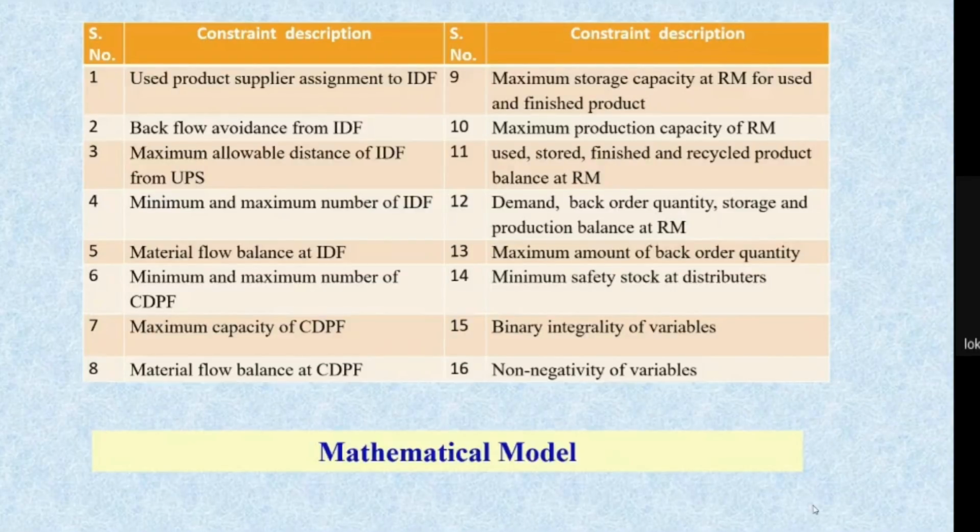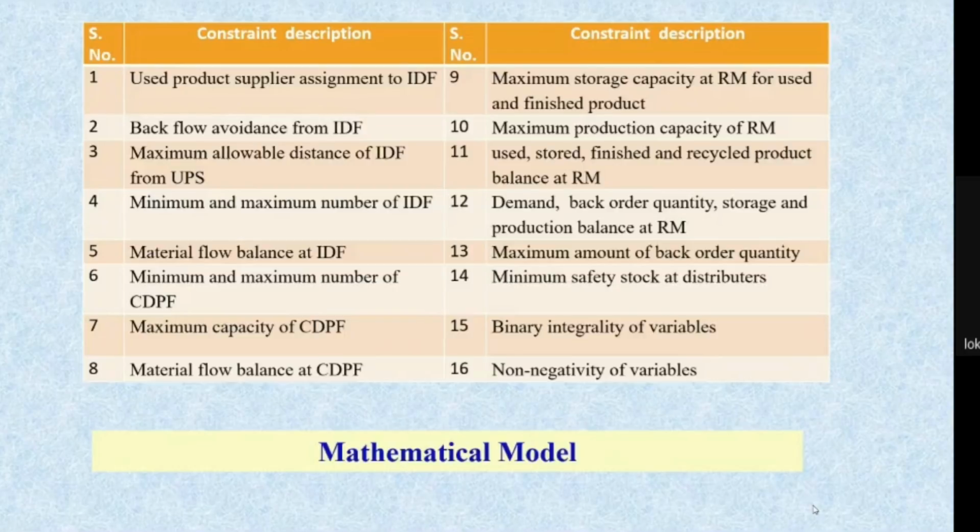Then there should be minimum and maximum limits on the number of collection centers. This is also a constraint. Then there should be a material flow balance at each collection center. Then there is a cross dock pool facility. There should be minimum and maximum number constraints for these cross dock pool facilities. Then there should be some maximum capacity of this element, the CDPF.